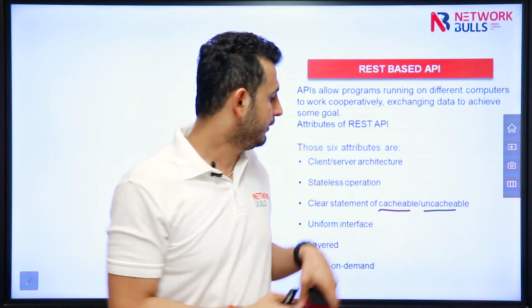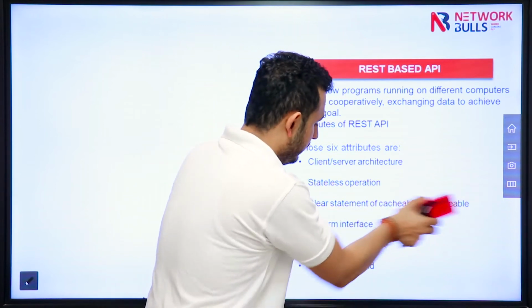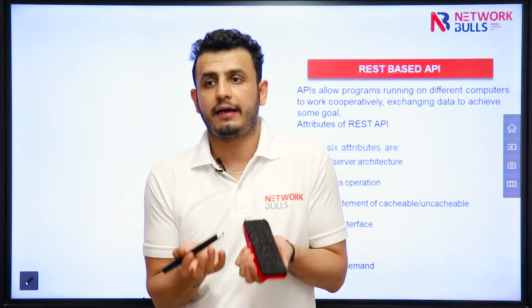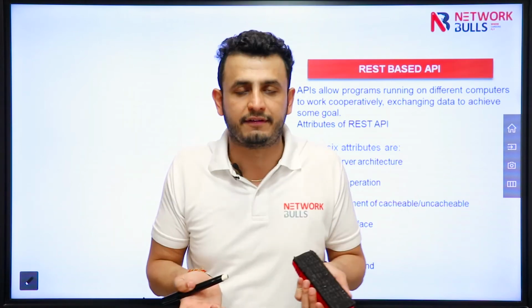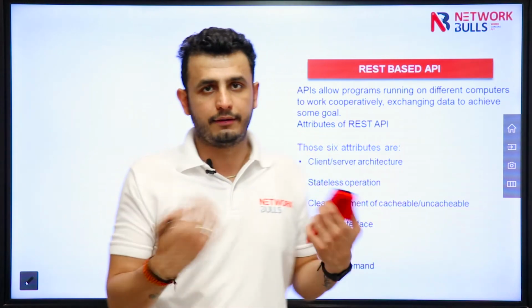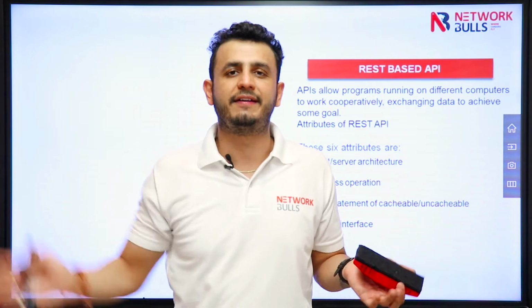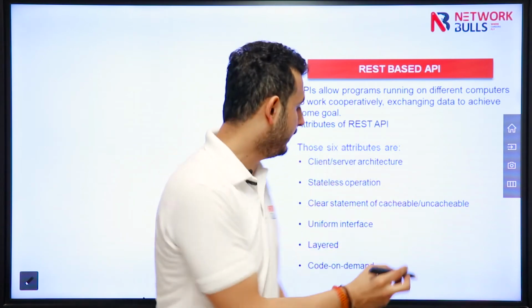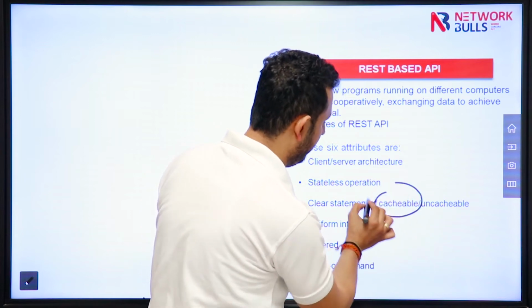That simply means cacheable. REST-based API also has this capability. If I am asking for a list of interfaces, and in that list some interfaces are common for every device, it will keep that particular list with it. So it means it is caching some particular information.